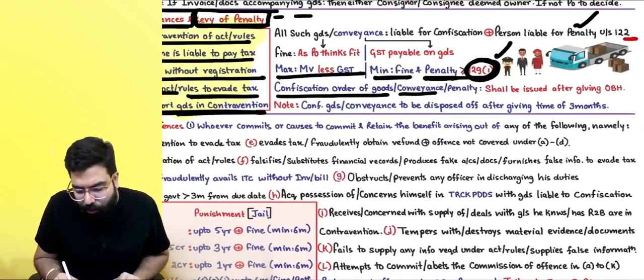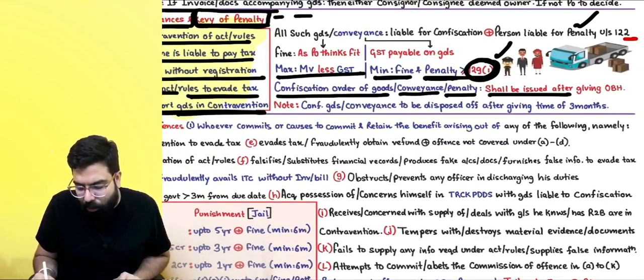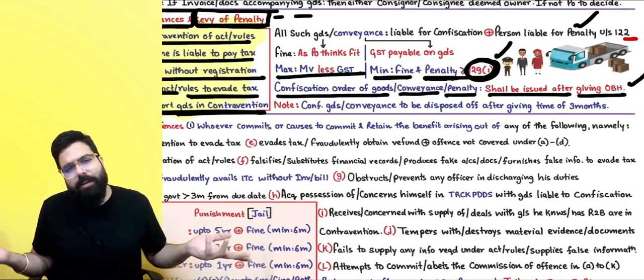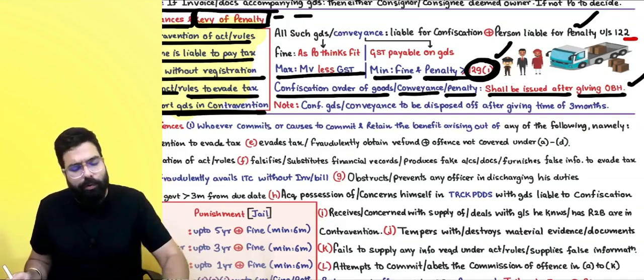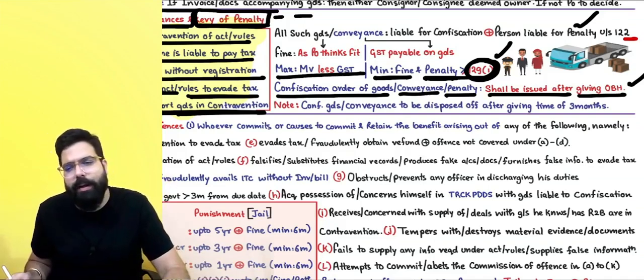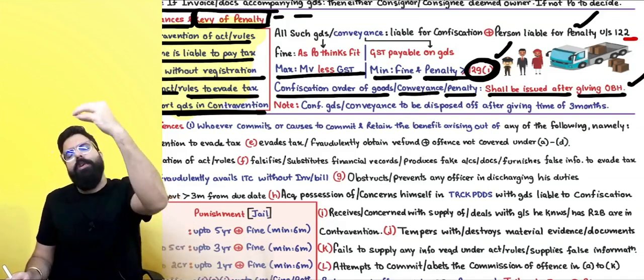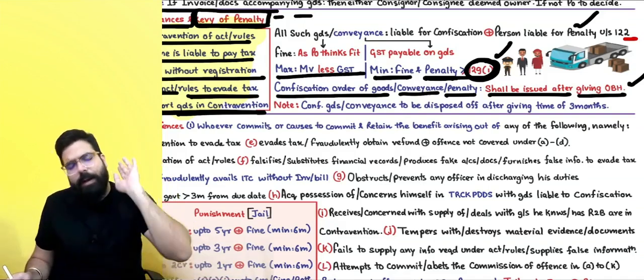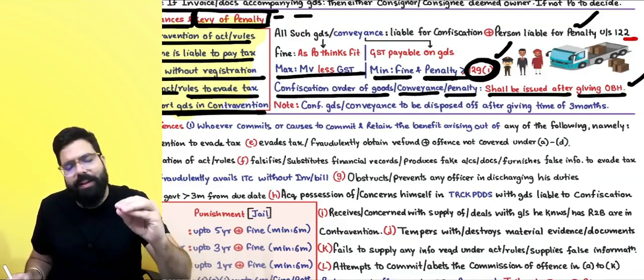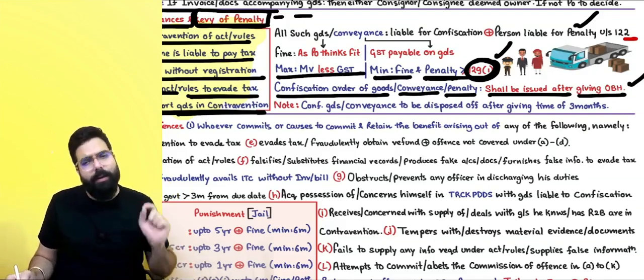Confiscation order of goods or conveyance or penalty shall be issued after giving opportunity of being heard. Simple natural justice: you have to give opportunity of being heard, only then you issue a confiscation order that we are going ahead and taking over the goods, taking over the conveyance, and giving you a penalty. Always, for everything, opportunity of being heard has to be given.